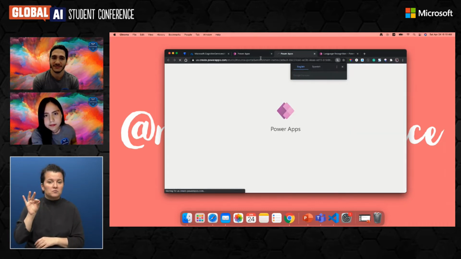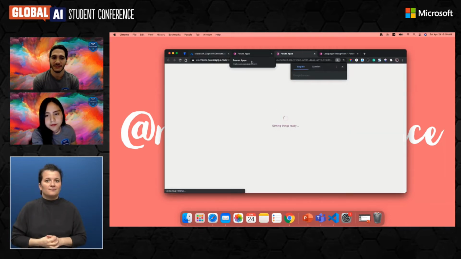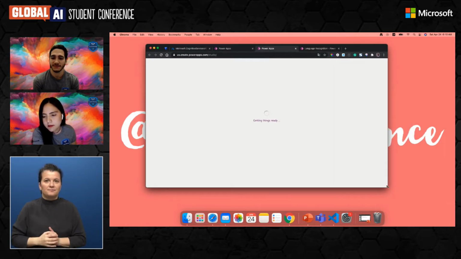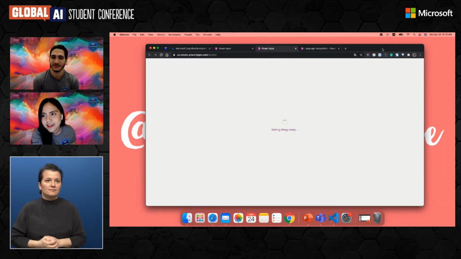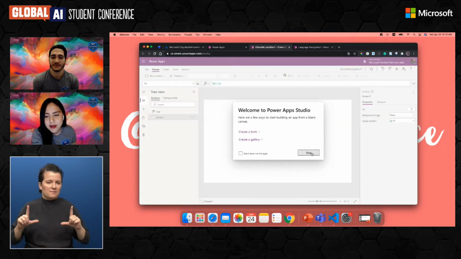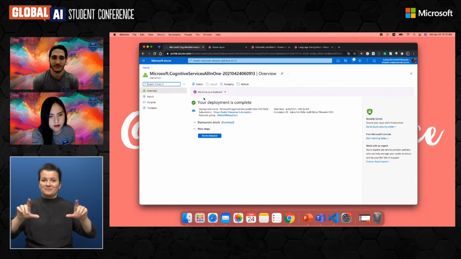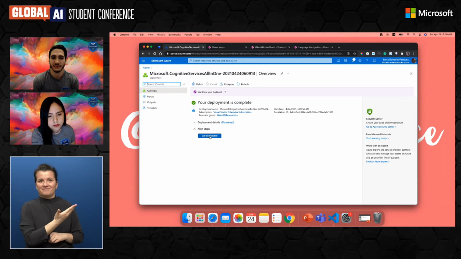So create. Let me make this bigger, just in case. We already created our Power Apps Canvas to start, and we already have our deployment on Microsoft Azure.